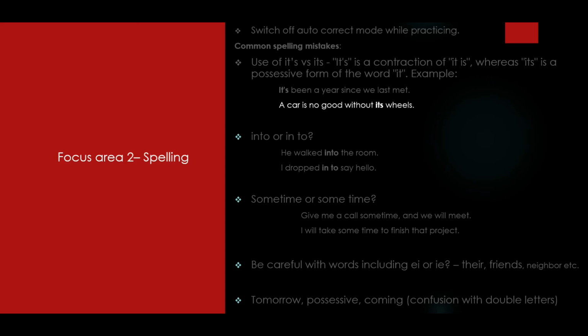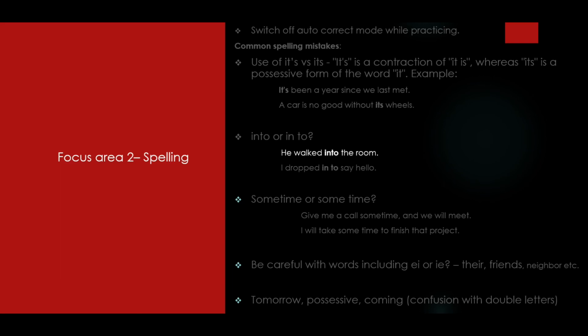The next most common mistake is into as one word or in to as neighboring words. Now, into as one word mostly indicates a kind of transformation or direction, whereas in and to are two different words, neighboring words, which come in a sentence depending on the context.